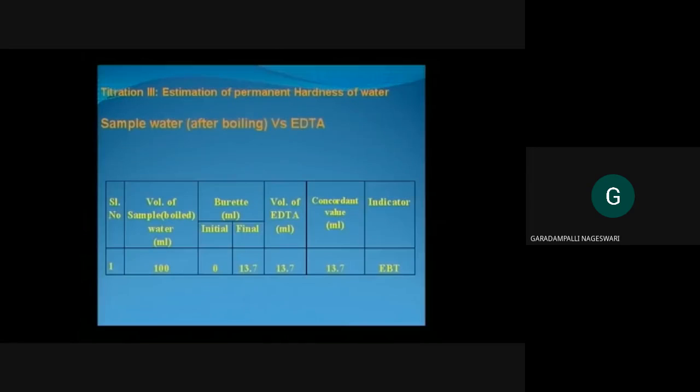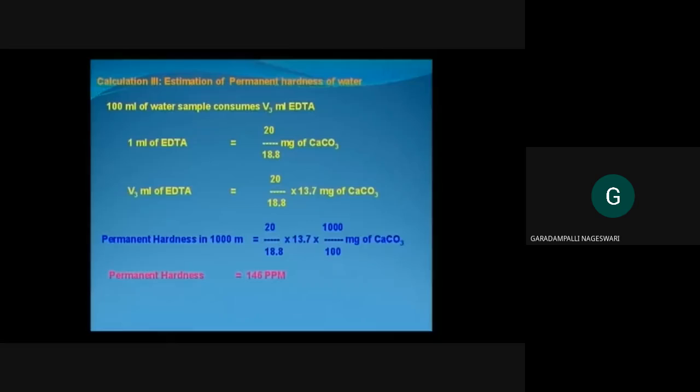Here the concordant titer value is 13.7 ml. 100 ml of the water sample consumes V3 ml EDTA. 1 ml of EDTA is equivalent to 20 divided by 18.8 milligrams of calcium carbonate. V3 ml of EDTA is equal to 20 divided by 18.8 into 13.7, that is nothing but your V3.